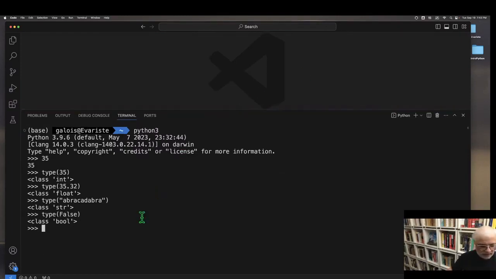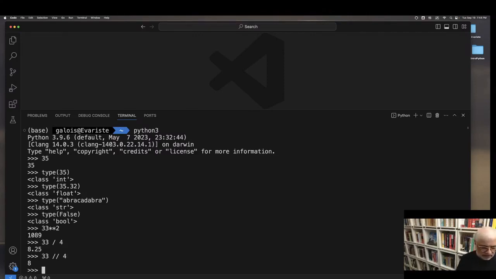Now we can perform various operations, and you should practice some of this stuff because it's not always going to turn out to be what you expect. You should play around with operations on those primitive data types. 33 raised to the second power is 1089. Then we have 33/4, which is straightforward division. But if we do 33 floor division 4, we get back 8.